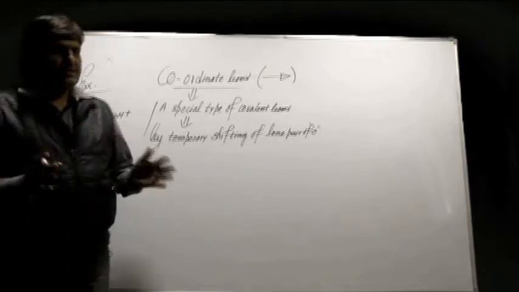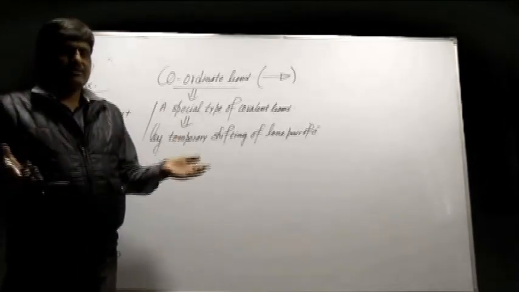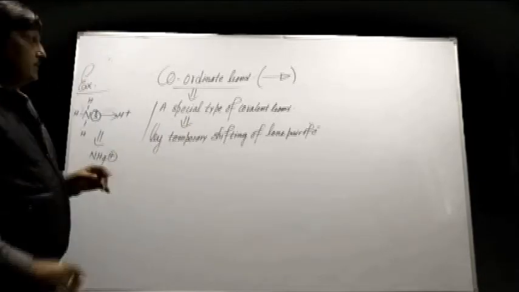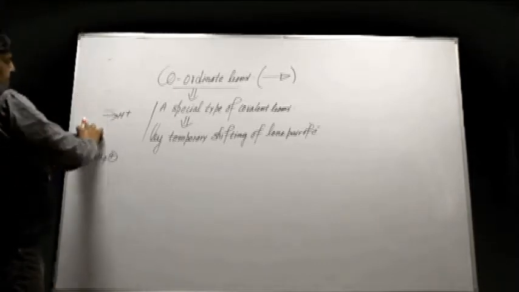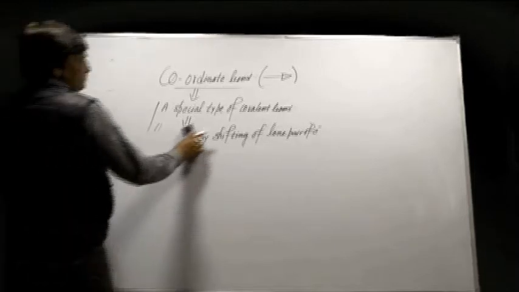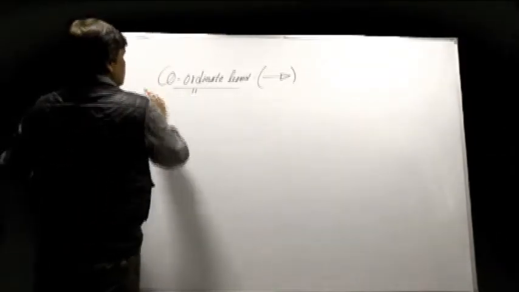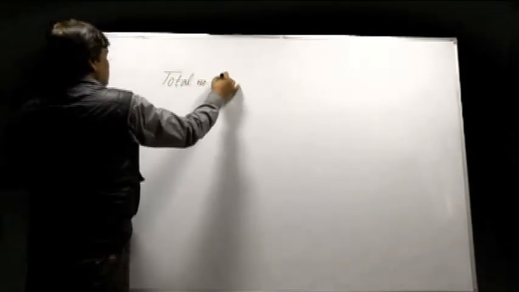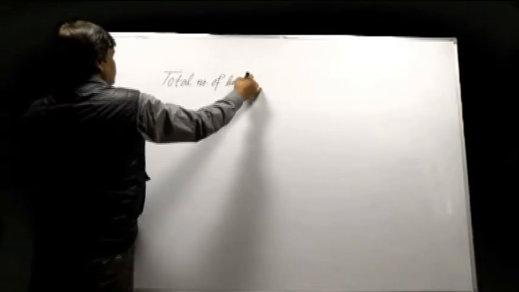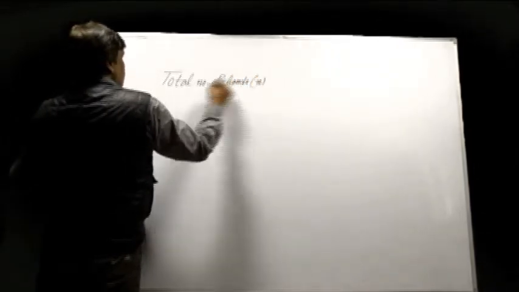You must have studied this in 11th also, and some students have studied it, but the second topic, which is most important from the entrance point of view, is how to calculate the total number of bonds without drawing or seeing the structure. Every year one question is asked from this topic: the total number of bonds, denoted N, suppose.